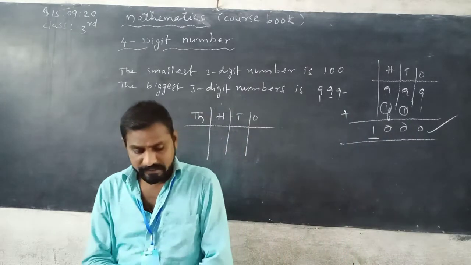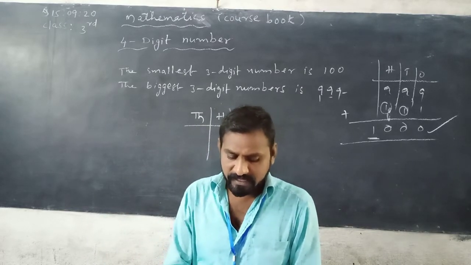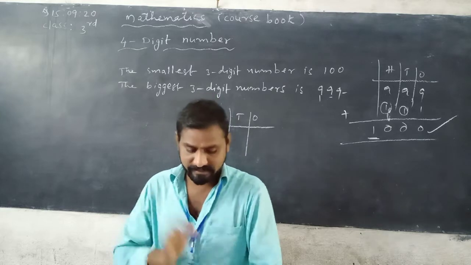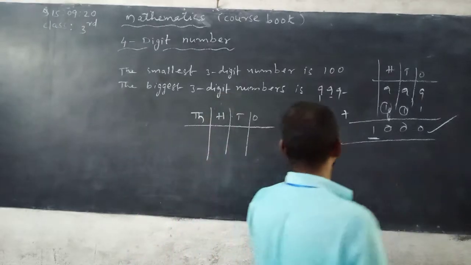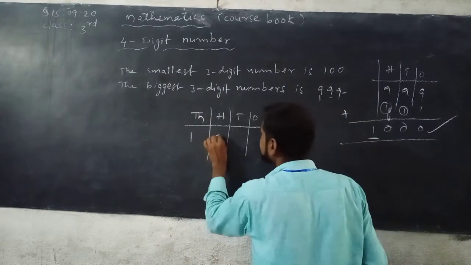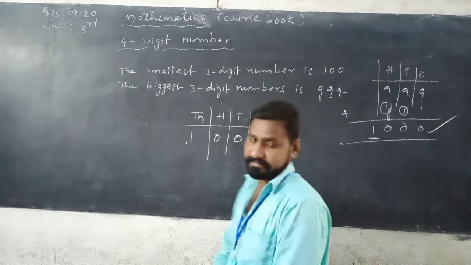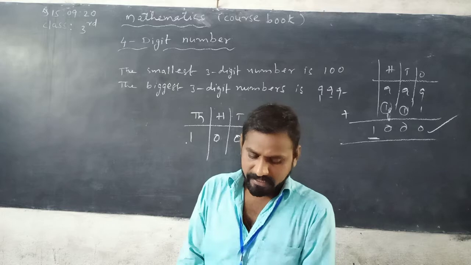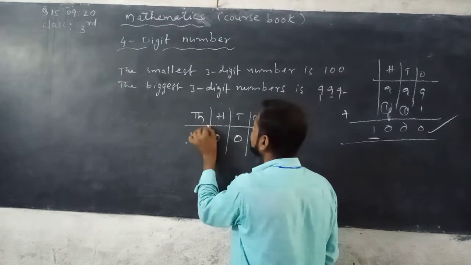See here, it is very simple. You know that a 3-digit number has hundreds, tens, and ones. When there are 4 digits, 1000 means it has 4 digits. See, listen: 1, 2, 3, 4 digits. In a number, there will be a new column beside the hundreds place.